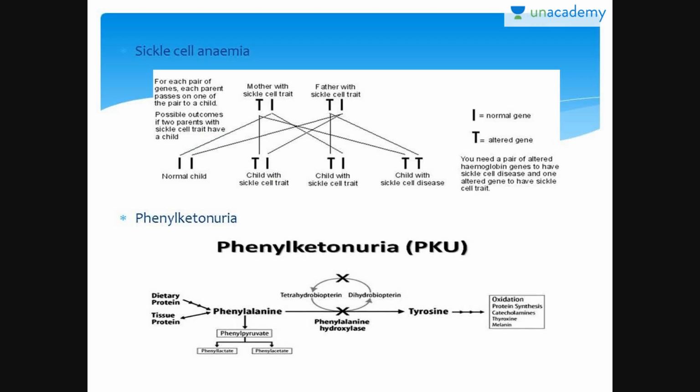Sickle cell anemia. For each pair of genes, each parent passes on one gene to the child. Say the mother has sickle cell trait and the father has sickle cell trait. When they cross, there is one normal child, two children with sickle cell trait, and one who definitely has sickle cell disease. In PKU, phenylalanine changes to tyrosine.